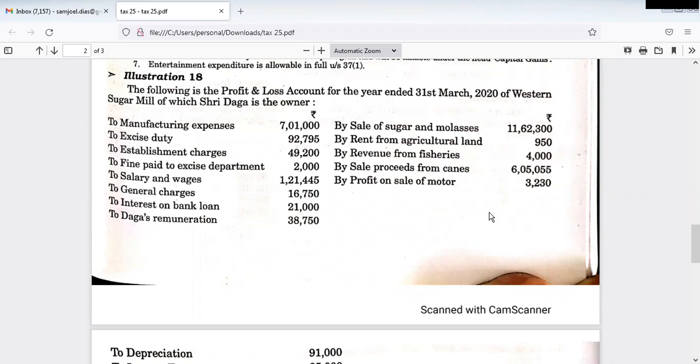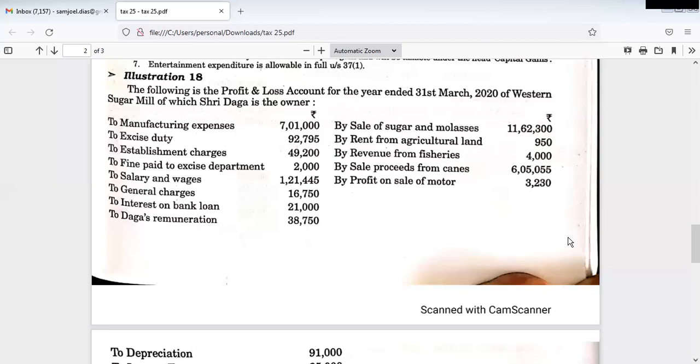Now here they have given a profit and loss account. Whenever the profit and loss account is given, that means we are supposed to calculate business income. If a receipts and payment account or an income and expenditure account is given, in that situation we are supposed to calculate income from profession. Otherwise, in the problem itself, they will specifically ask to calculate business as well as professional income.